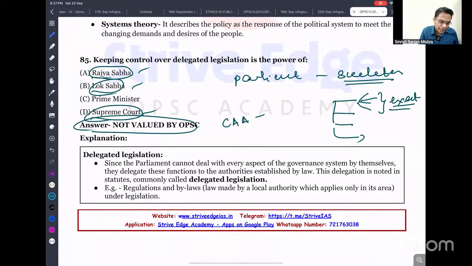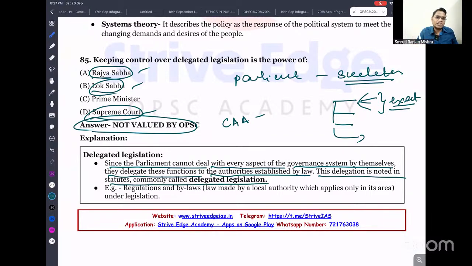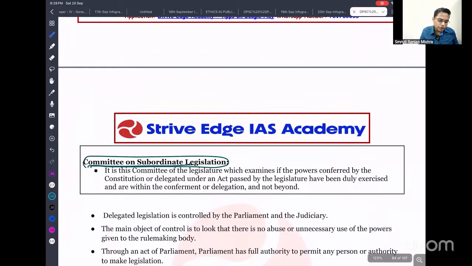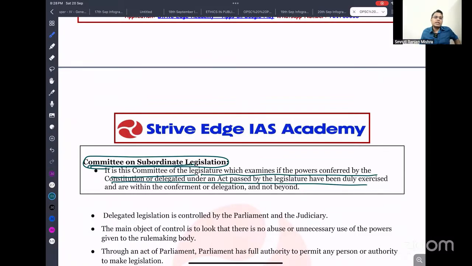You will have to remember that since Parliament cannot deal with every aspect of the governance system by itself, it delegates these functions to an authority established by law. This delegation is commonly called delegated legislation. It is not possible for Parliament to make law for each and every provision, so it has delegated this to the administrator. Regulations and bylaws made by a local authority apply only in the area under its jurisdiction. There is also a parliamentary committee on legislation which controls whether the delegated legislation prepared is in sync with the law made by Parliament.